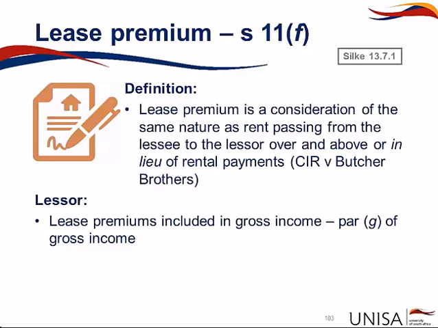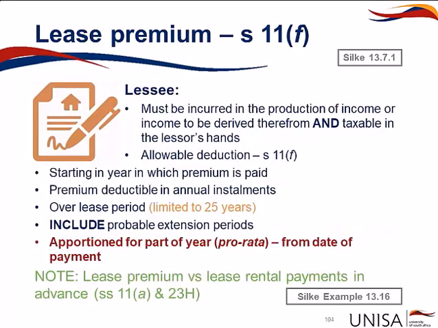For the lessor, these lease premiums will be included in gross income under paragraph G. For the lessee, we must have incurred these lease premiums in the production of income, and it must be derived therefrom and taxable in the lessor's hands. So the lessor must be taxed on the lease premium in order for the lessee to qualify for a deduction in terms of Section 11F.